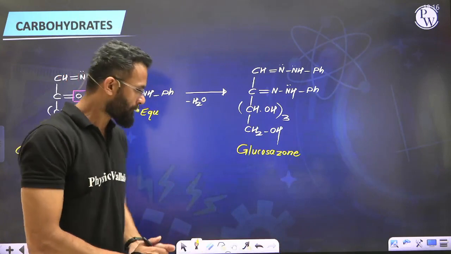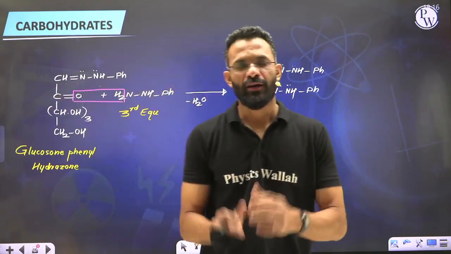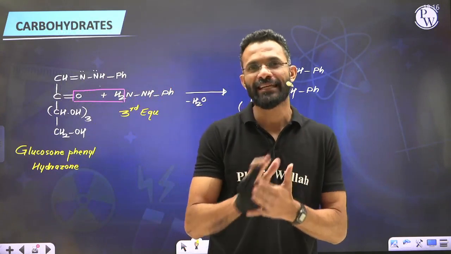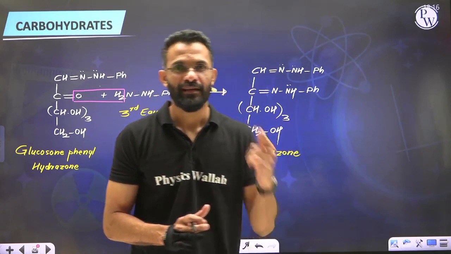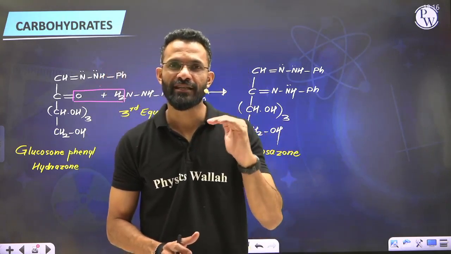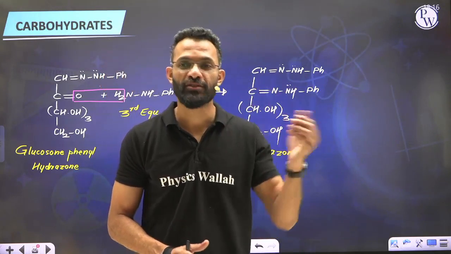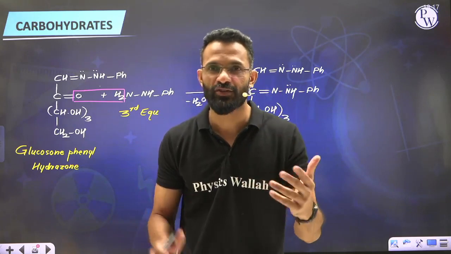So guys, those were the reactions of the open chain structure of glucose. Now let me brief you on something which we'll be seeing again in the next class. Why were these reactions performed? Like I said, these reactions were performed for the structural determination, or you can say confirmation, of glucose. Now, how do these reactions help us confirm the structure of glucose?